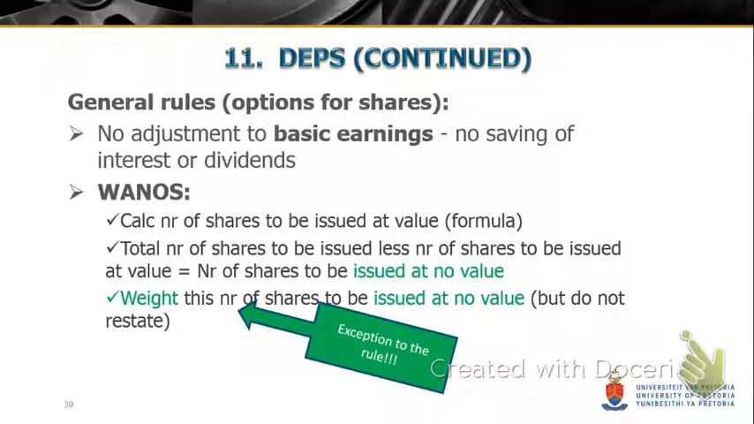This is an exception to the rule, but now we only take that portion which was issued for no value, because that is the portion that will cause the dilution. Remember, the one that was issued for value should not cause the dilution because the company receives the amount that the share is worth. But the portion that was issued at no value, that portion will now cause the dilution, and that is why we have to do that calculation.